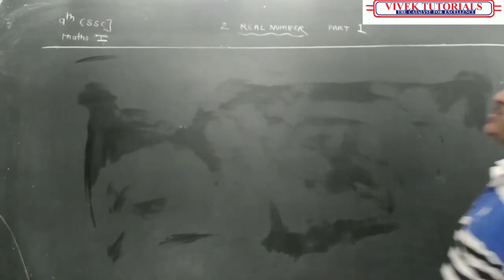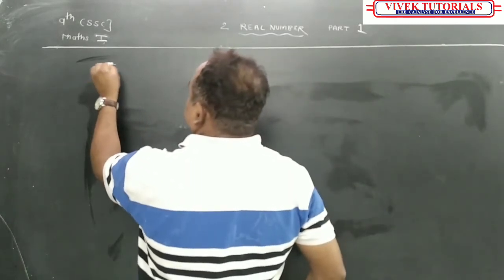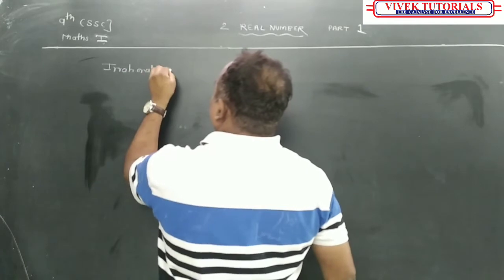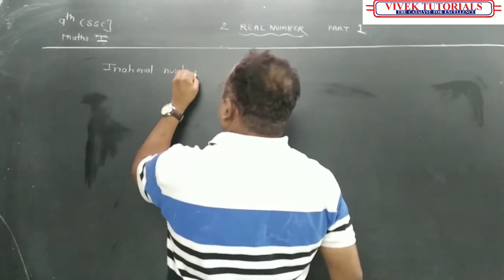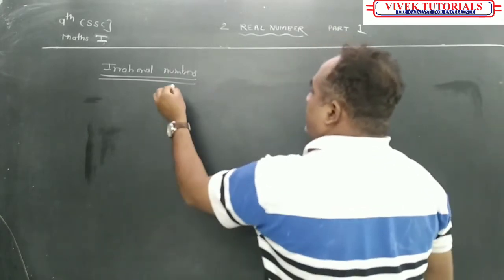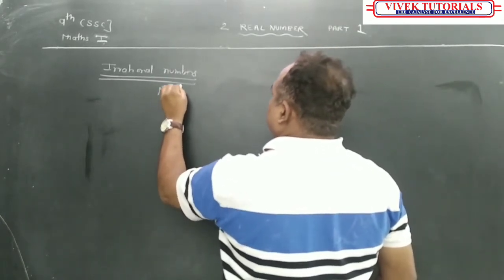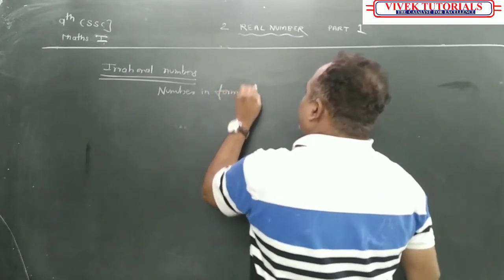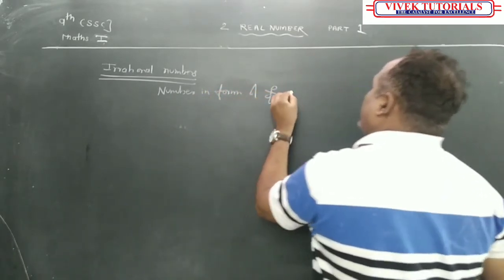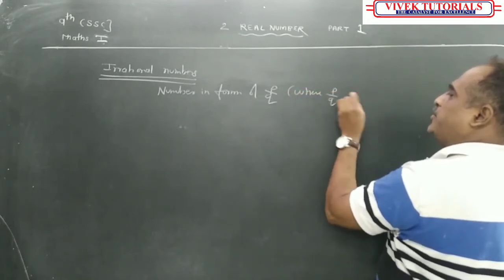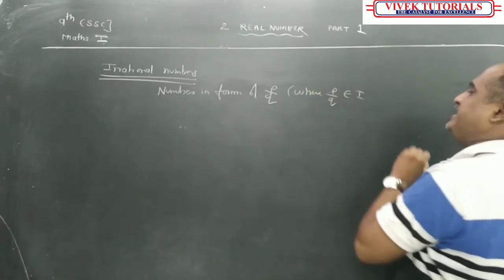Okay, next one is irrational numbers. Now, irrational numbers: numbers in the form of P upon Q, where P and Q belong to integers.